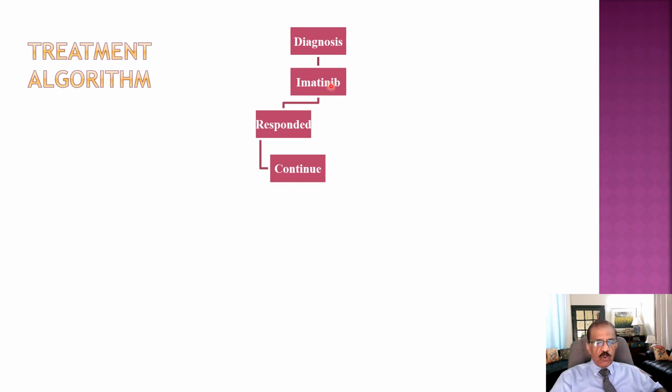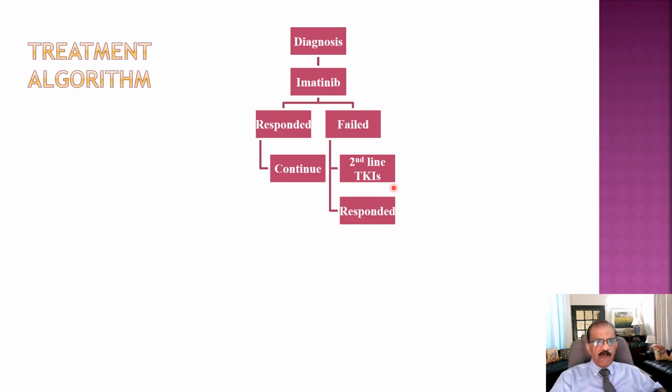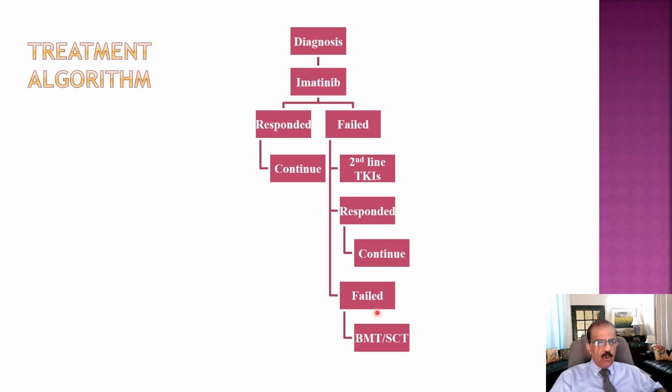But if there is no response to first line tyrosine kinase inhibitor, then we consider a second line tyrosine kinase inhibitor like Tasigna, and then we hope that the patient responds to the second line, and those who respond, that drug is continued. Those unfortunate people who do not respond, then of course bone marrow transplantation or stem cell transplantation may be considered. So this is the treatment outline.